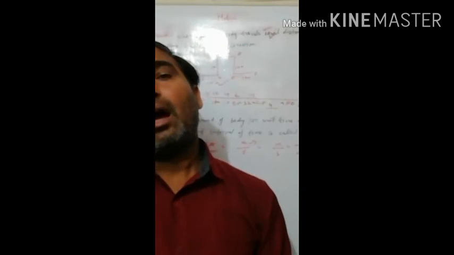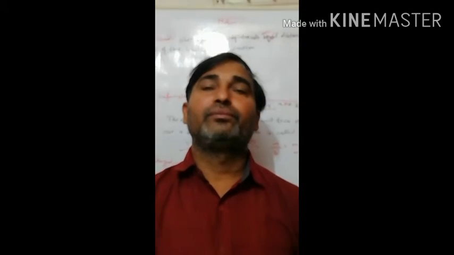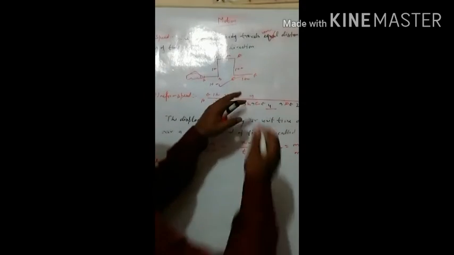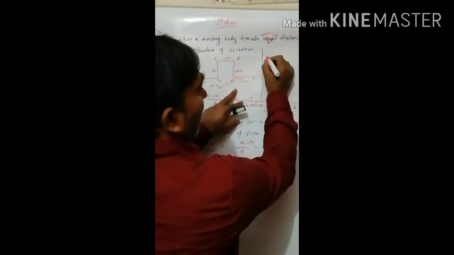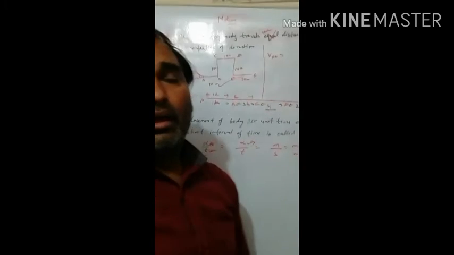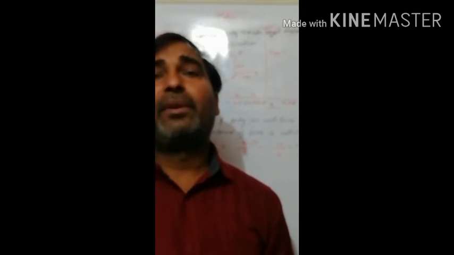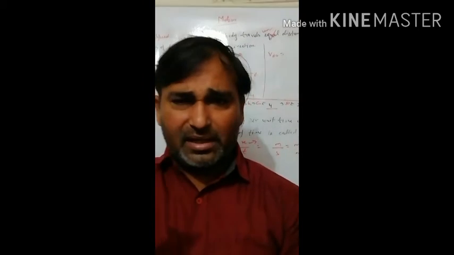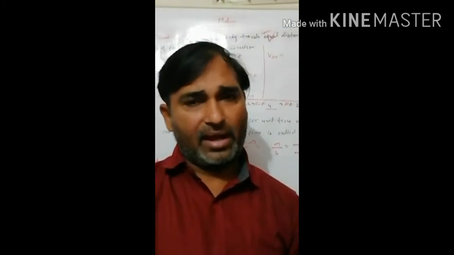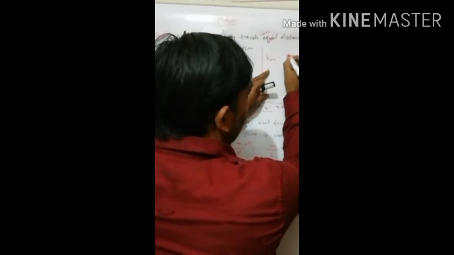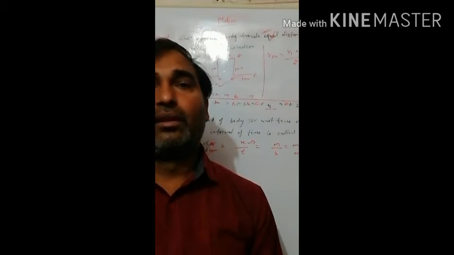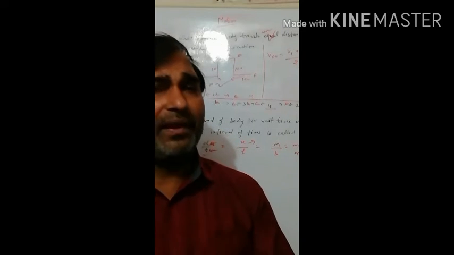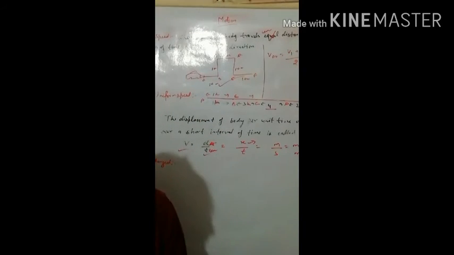After that, average velocity. What is average velocity? Average velocity means the average of the initial velocity and the final velocity. Suppose the initial velocity is v1 and the final velocity is v2, then the average velocity will be (v1 plus v2) upon 2. Average velocity is the average of the final velocity and the initial velocity.